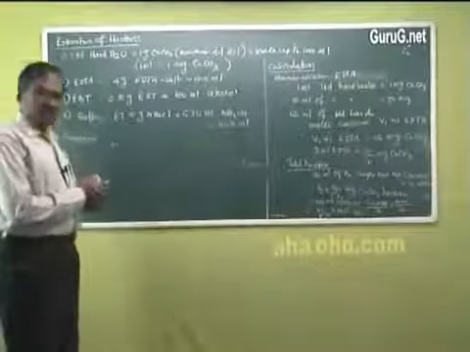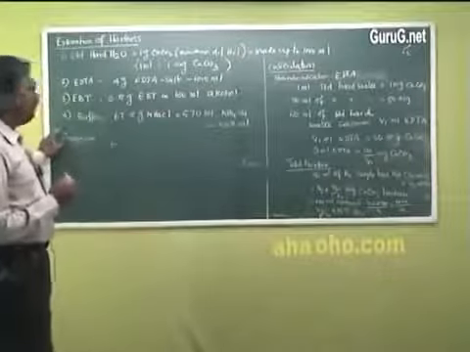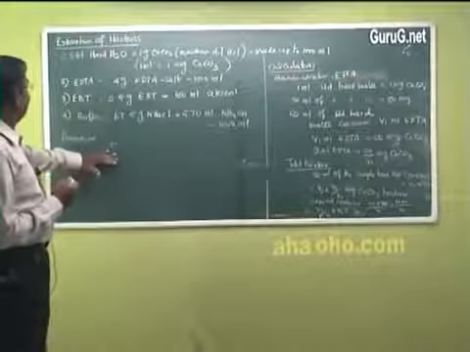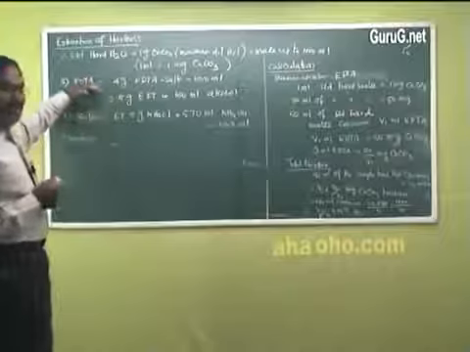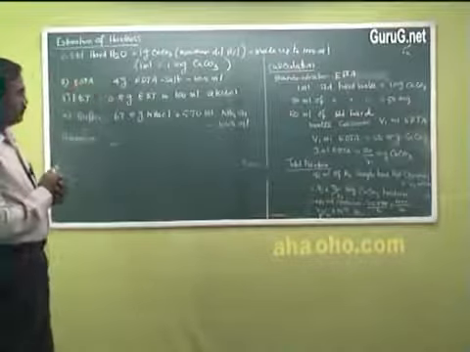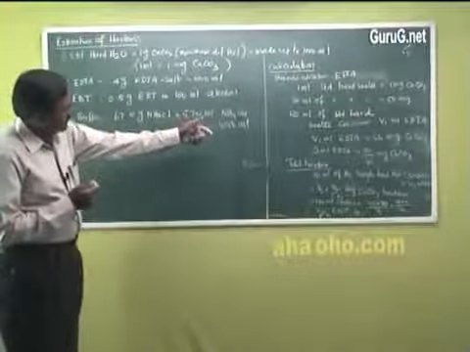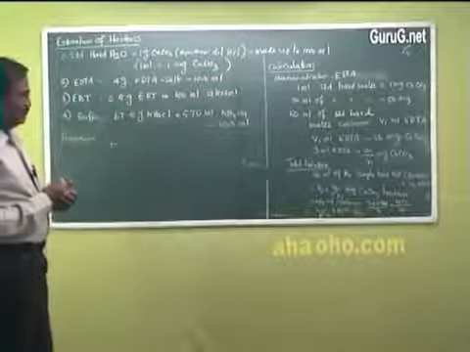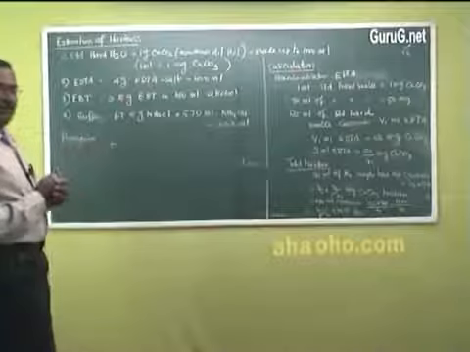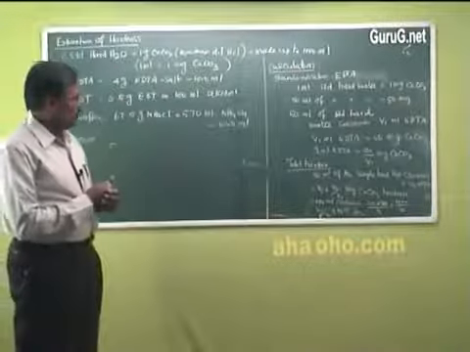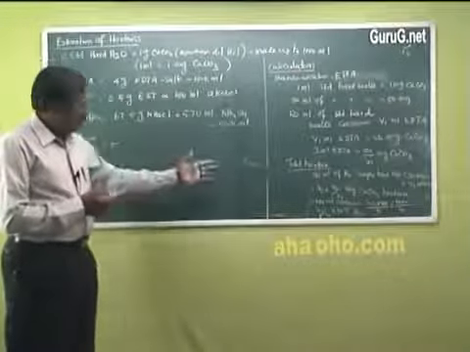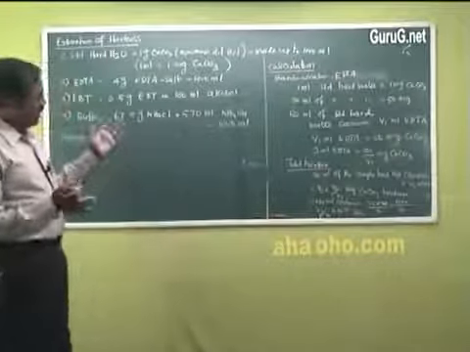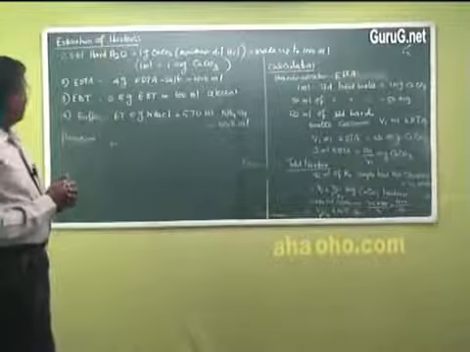So estimation of hardness involves 3 steps. First one is standardizing EDTA, and second one is getting total hardness. After getting total hardness, we can get permanent hardness, and finally we can go for summarizing.